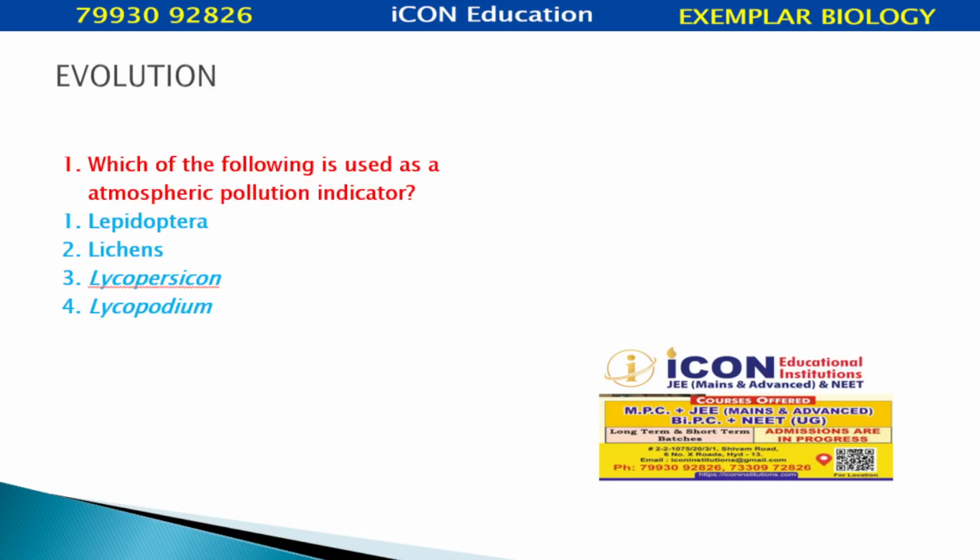First question: which of the following is used as an atmospheric pollution indicator? Lepidoptera, Lichens, Lycopersicon, Lycopodium. Among these, the best atmospheric pollution indicator is lichen.